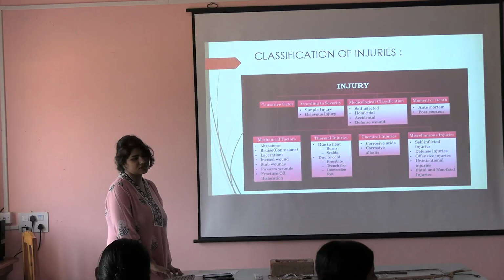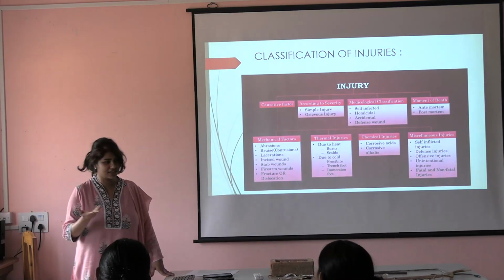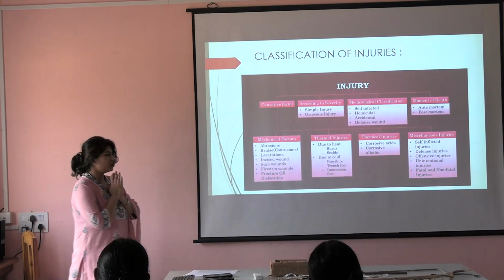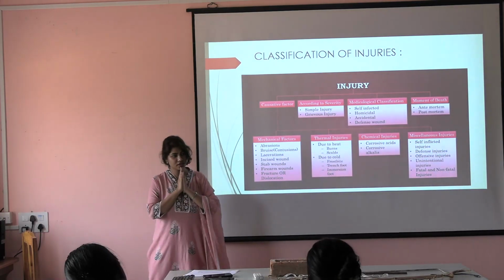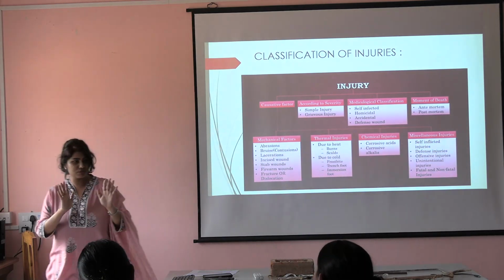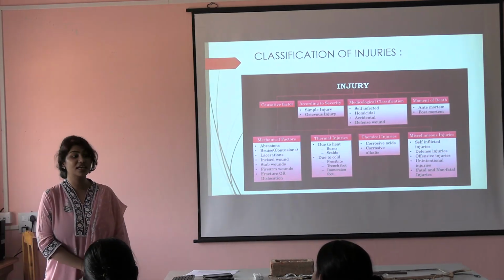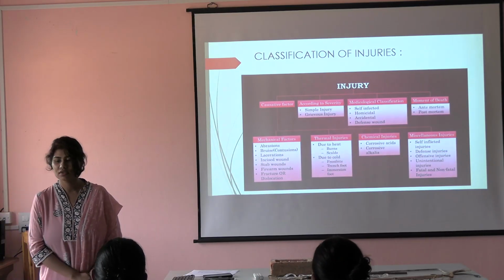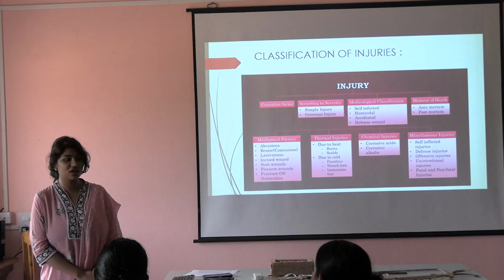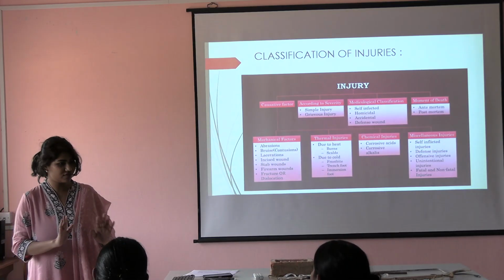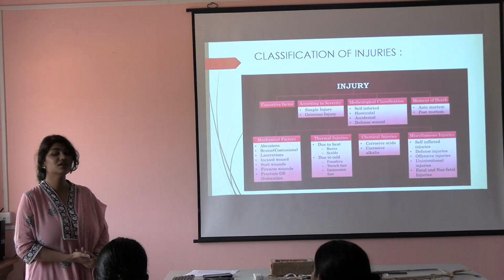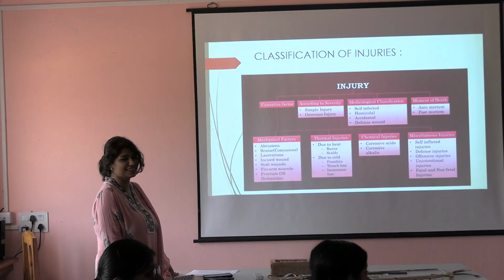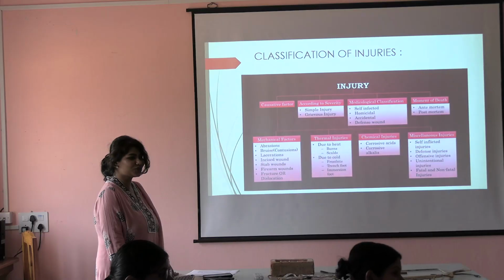Now, unintentional injuries. Okay. Fatal and non-fatal injuries. In your case, you are provided the injury report. If the injury report results in death of the patient, is it a fatal injury or non-fatal injury? Fatal injury, non-fatal injury. If the patient recovers and everything is fine, you don't collapse. So, it's a non-fatal injury.